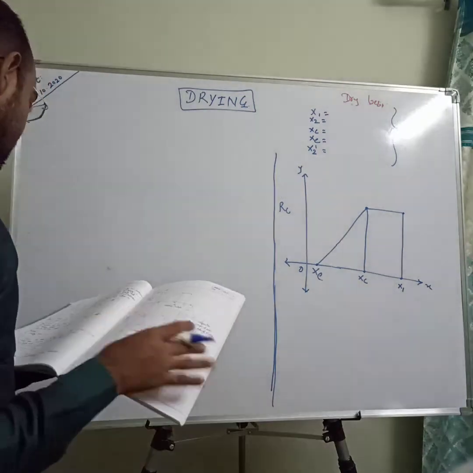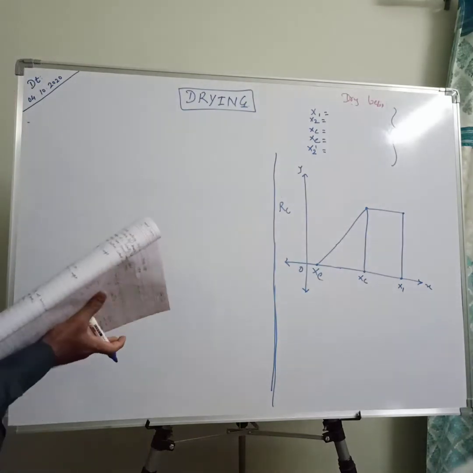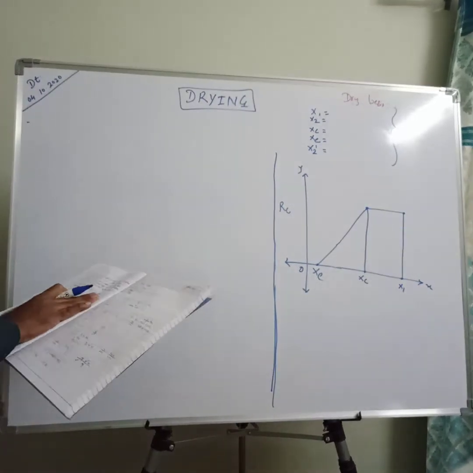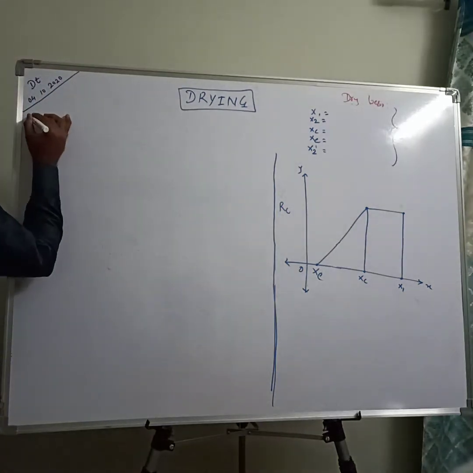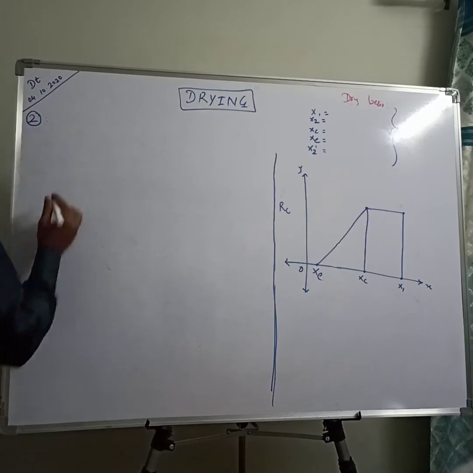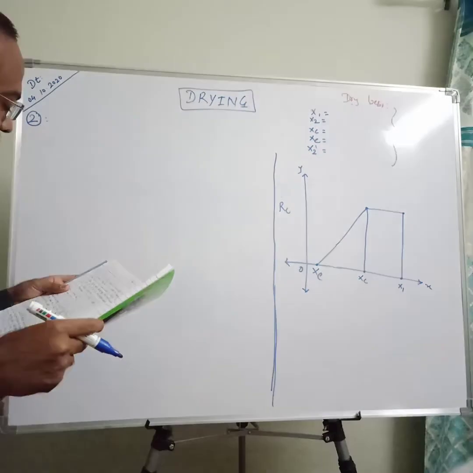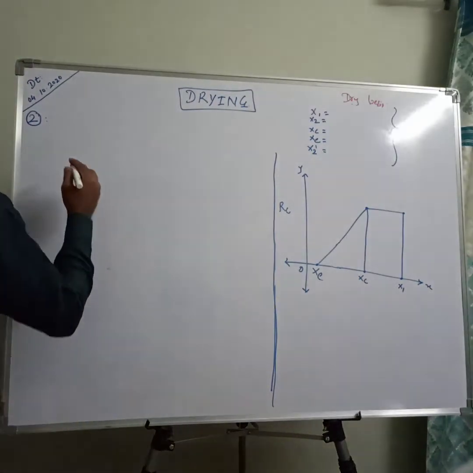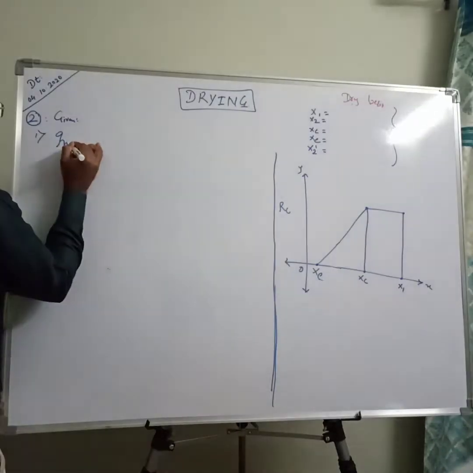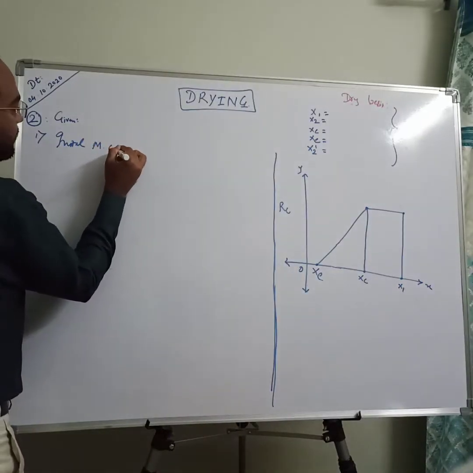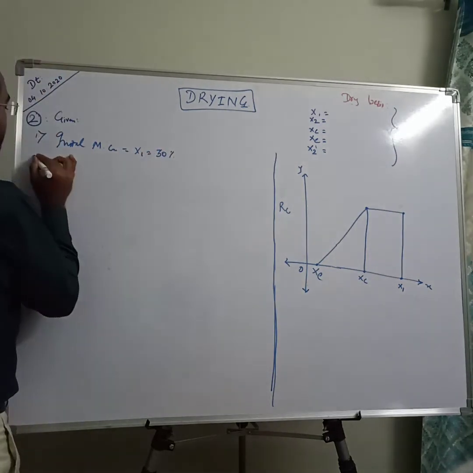What does it actually say? Next numerical, first of all, we just go through the given. Before that, I just read the numerical instead of writing. This is our second numerical. 100 kg of groundnut oil seeds containing 30% moisture. First, we write the given things. Initial moisture content is x1, that is 30%.